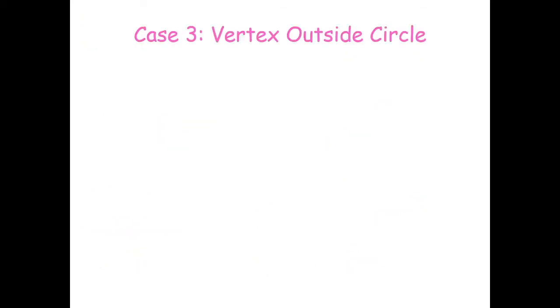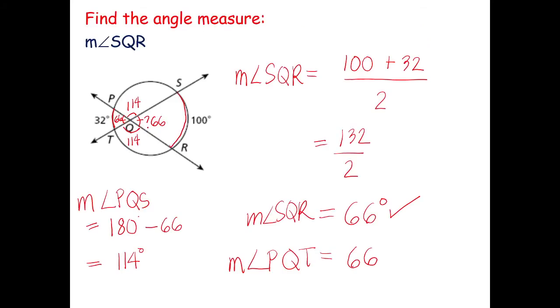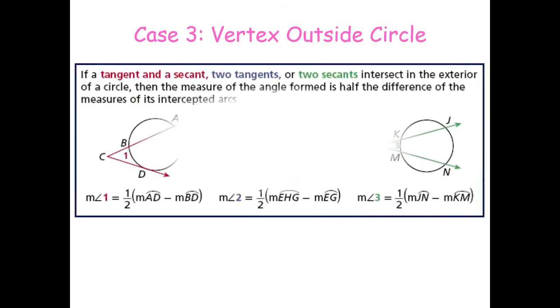Okay, let's continue. Next, the third case. The vertex is now outside the circle. So take note, a while ago, the vertex is inside. You will add the arcs. When you say the vertex is outside, you will now subtract the arcs. The bigger arc, this arc here, minus the smaller arc. It should be the bigger arc minus the smaller arc. Then divided by 2.